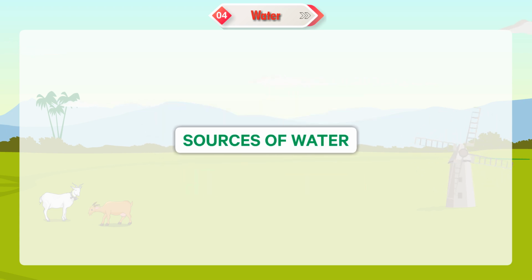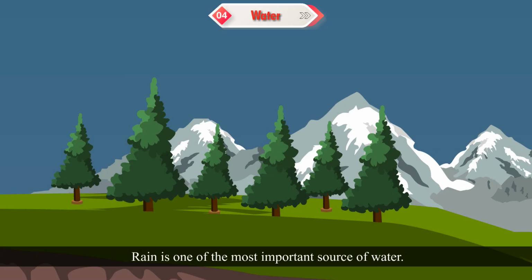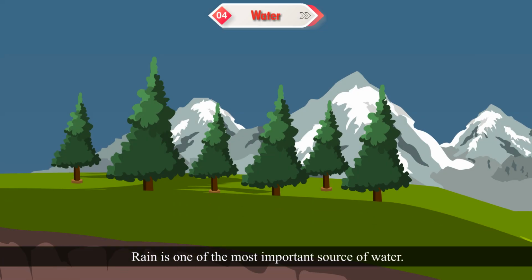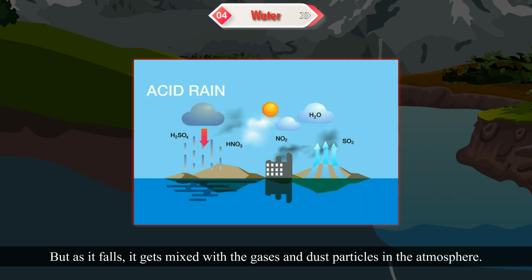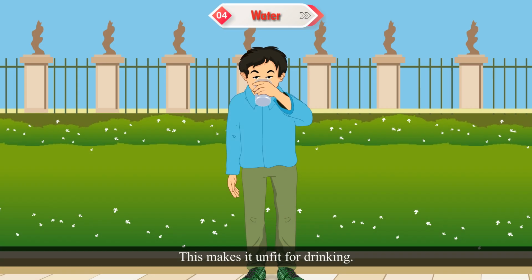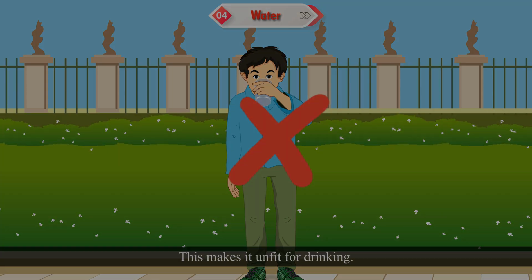Sources of water. 1. Rain is one of the most important sources of water. It is also the purest form of water. But as it falls, it gets mixed with the gases and dust particles in the atmosphere. This makes it unfit for drinking.